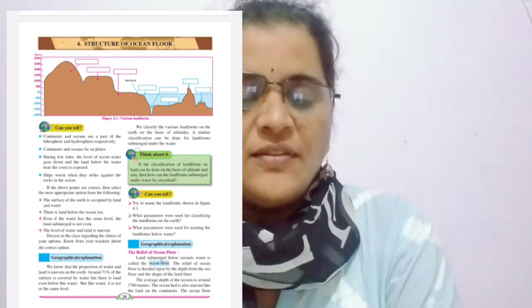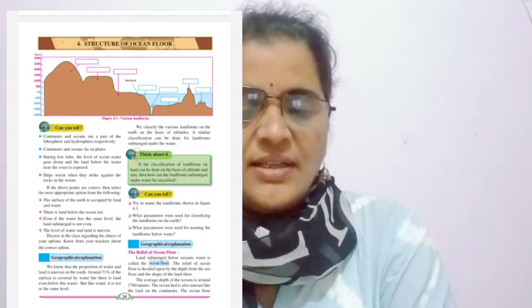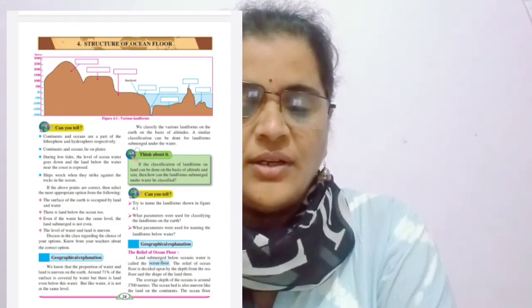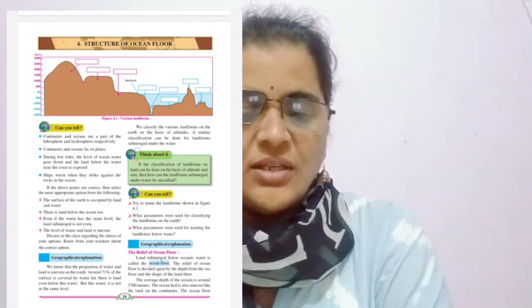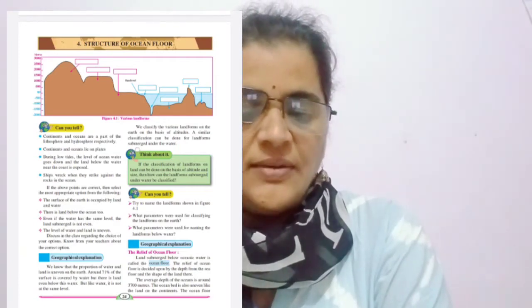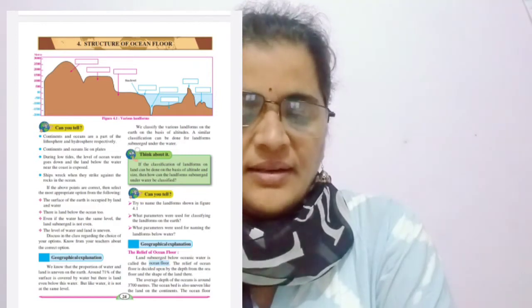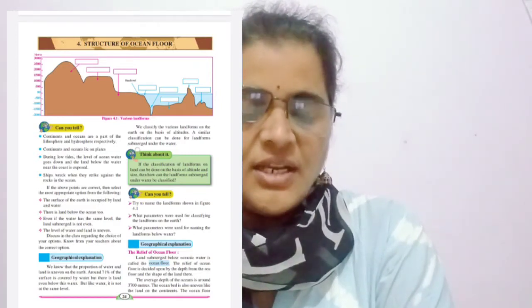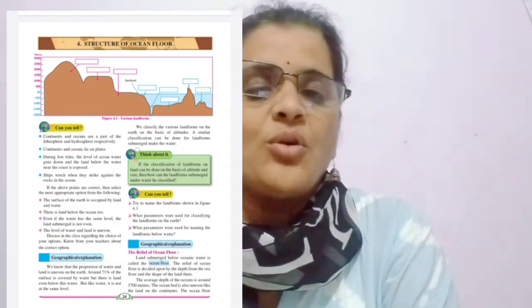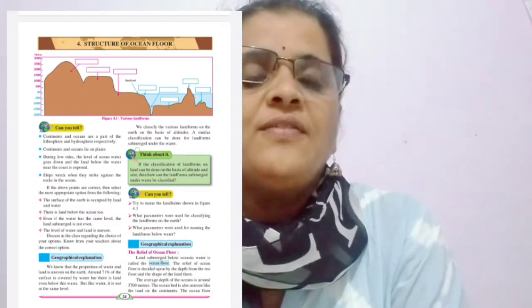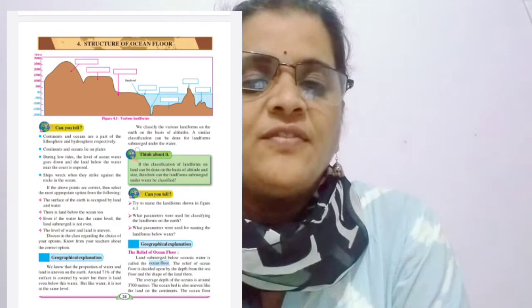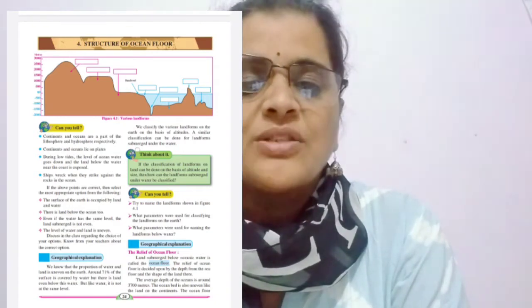So the first landform is the continental shelf. This landform is near the coast. Where do we find the continental shelf? It is near the coast. It is coastal land which is submerged under the sea. This submerged land under the sea is called the continental shelf. This is the shallowest part of the ocean. Shallow means not deep. Another name of the continental shelf is submerged coastland.